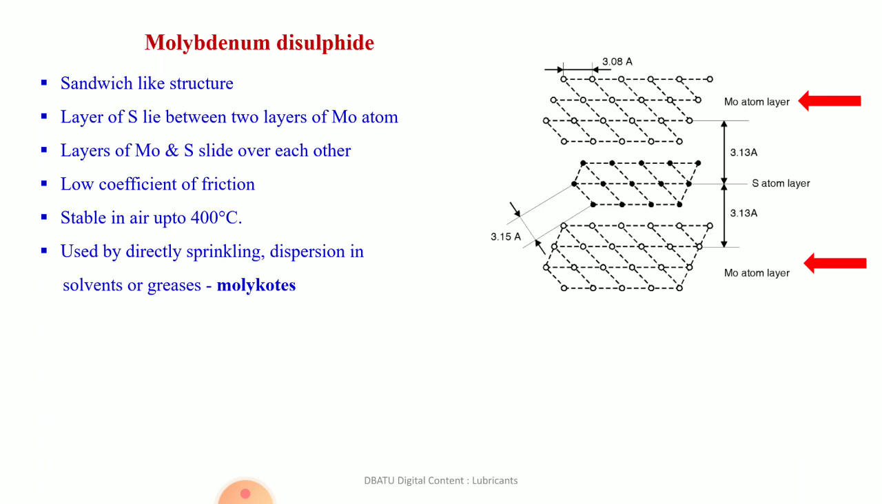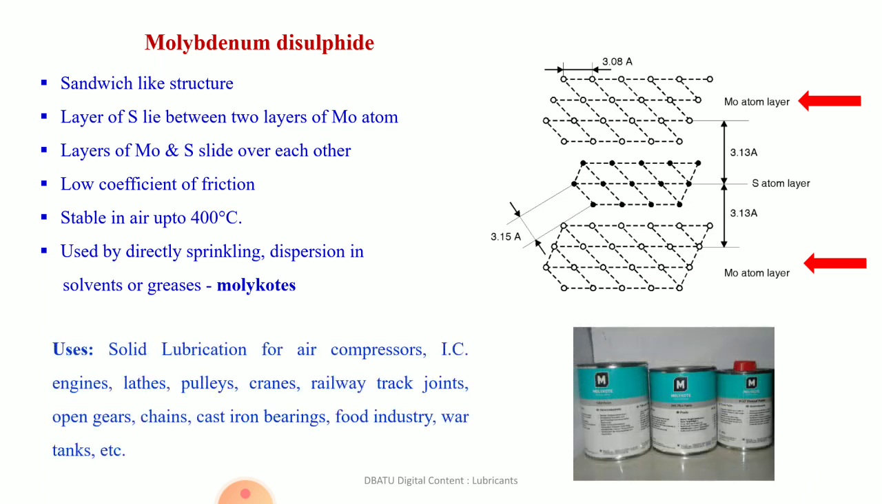which is known as molykote. Like this, graphite and molybdenum disulfide, due to their soft nature, we can use as a lubricant. So these solid lubricants can be used for lubrication in air compressors, internal combustion engines, lathes, pulleys, cranes, railway track joints, open gears, chains, cast iron bearings, food industry, war tanks, etc.